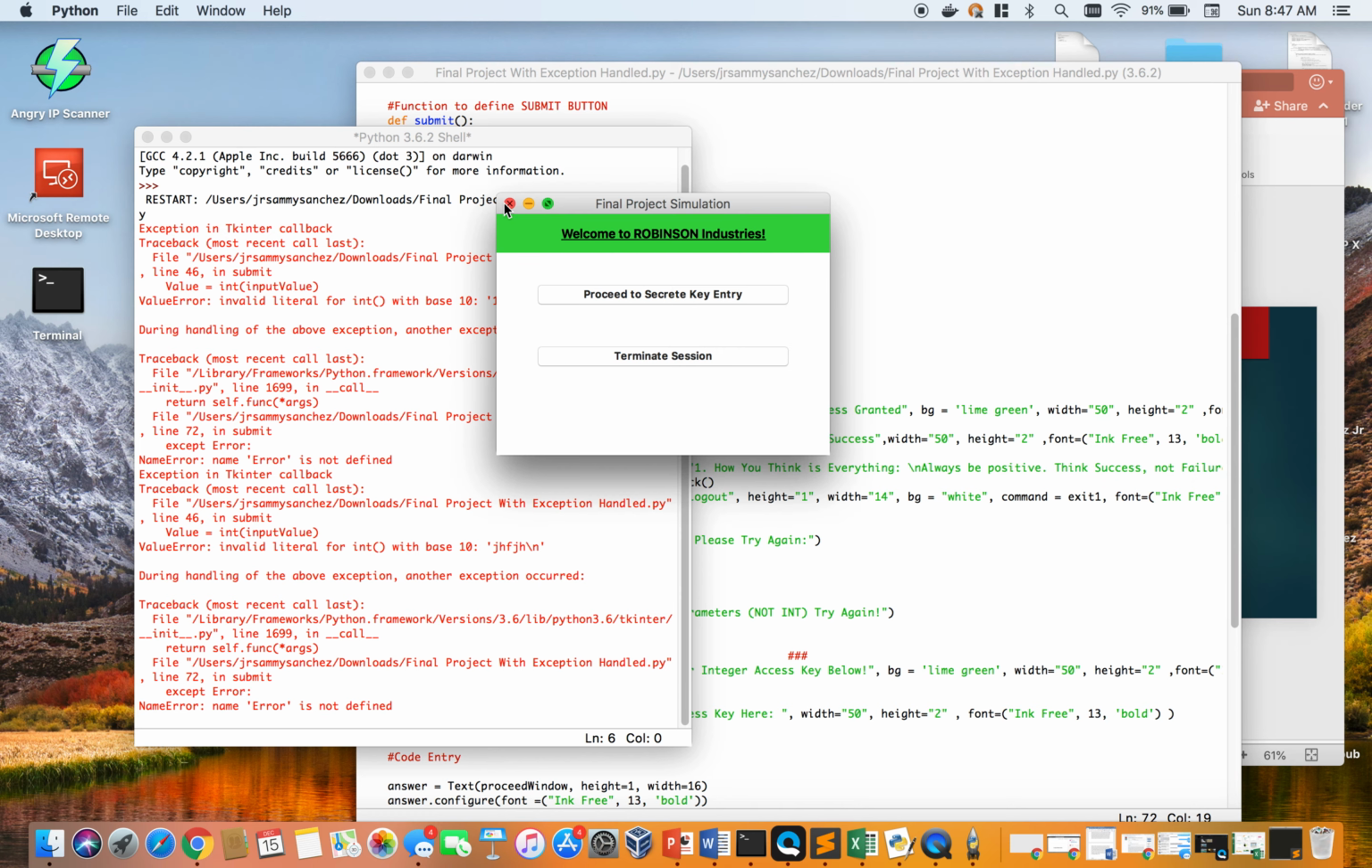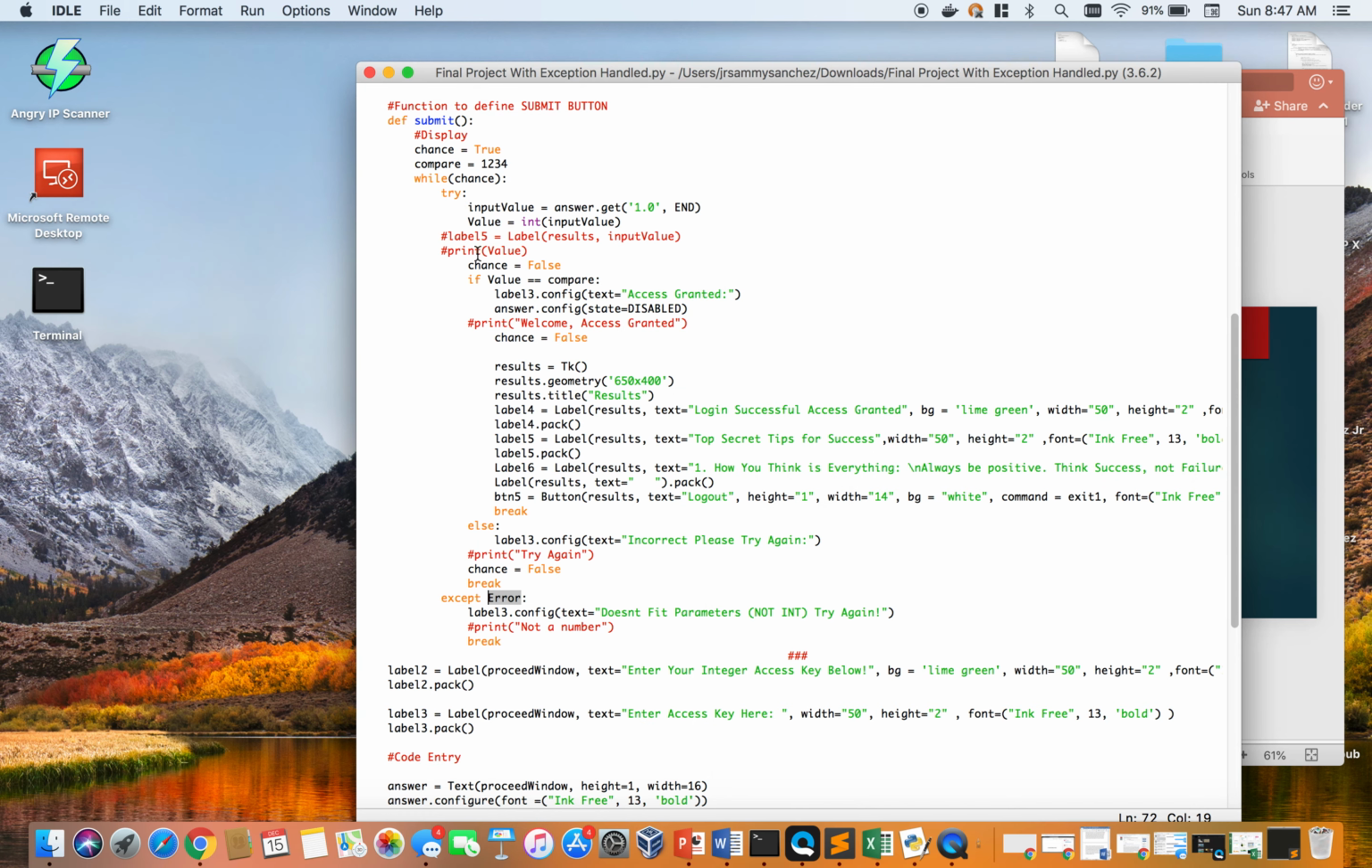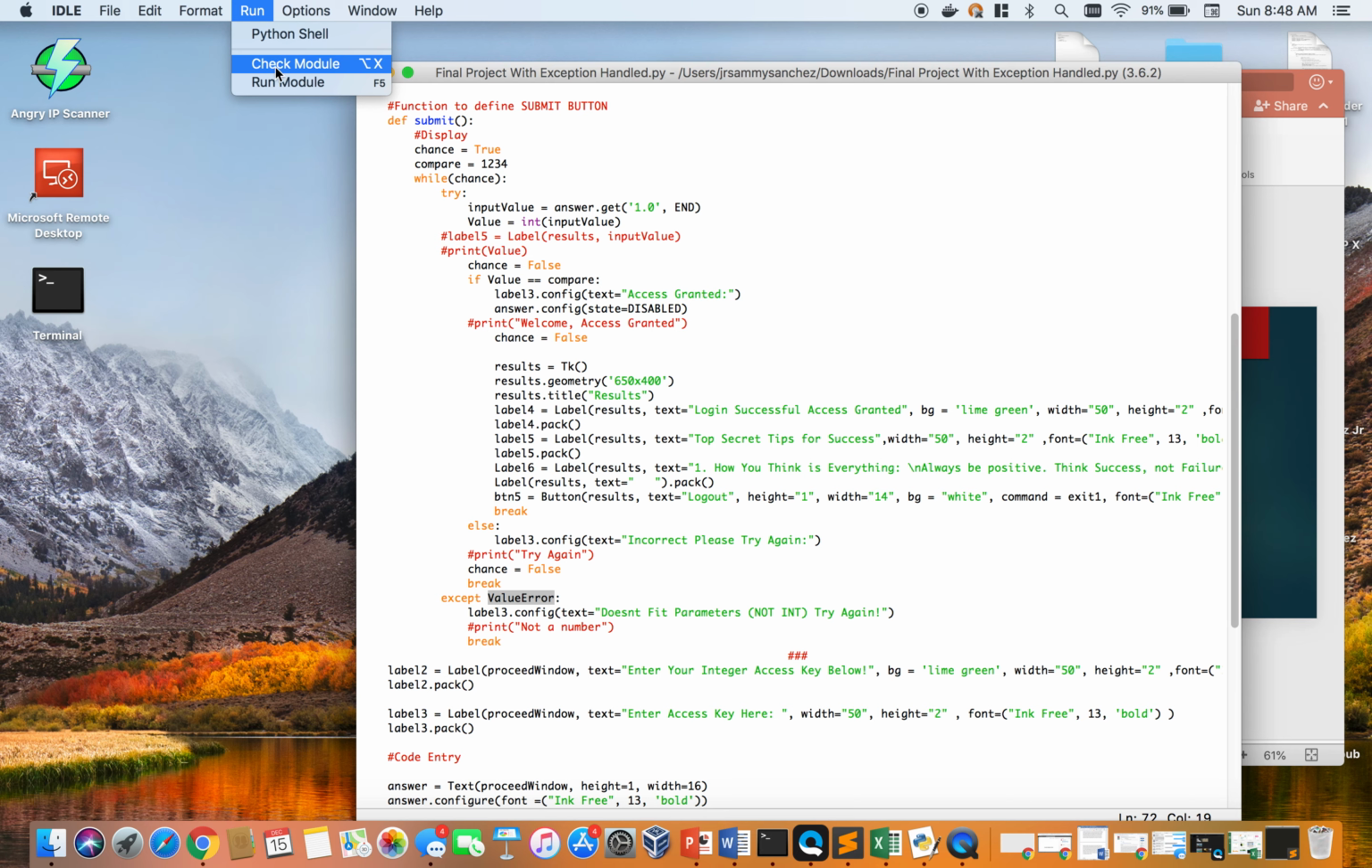So now let's do this properly. So we know that that's a value error since you're entering a string instead of an integer. So let's save this out. So now it's value error. This is the correct syntax for it. Let's run it.